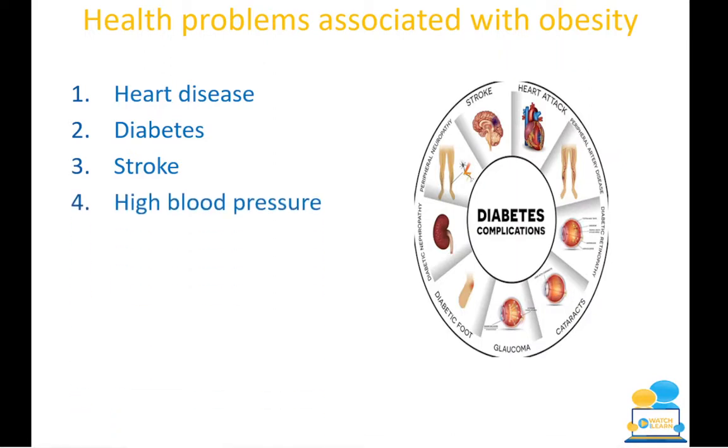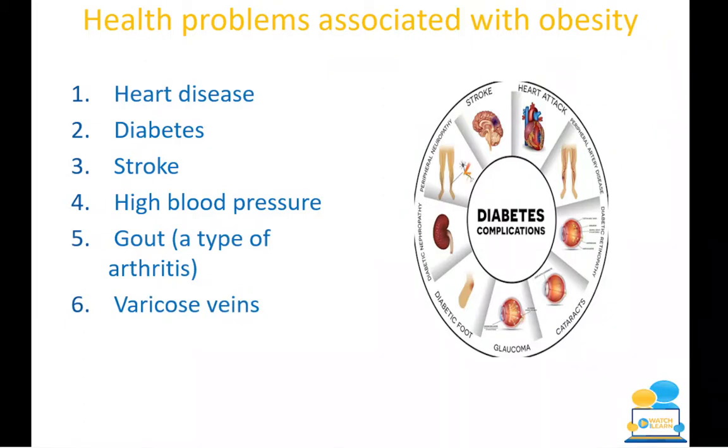It can also lead to high blood pressure, which is hypertension, which can be managed if obesity is managed and you reduce your weight. It can also cause gout, which is a type of arthritis which occurs in the feet, where you get these uric acid crystals, and basically it's like you're walking on glass, but it's within your feet. It's extremely painful, and that is a condition which is commonly associated with those who are obese.